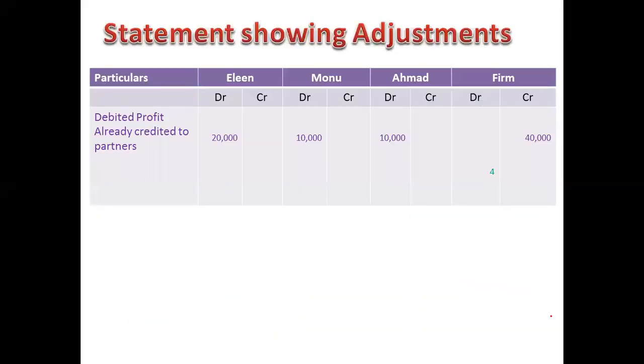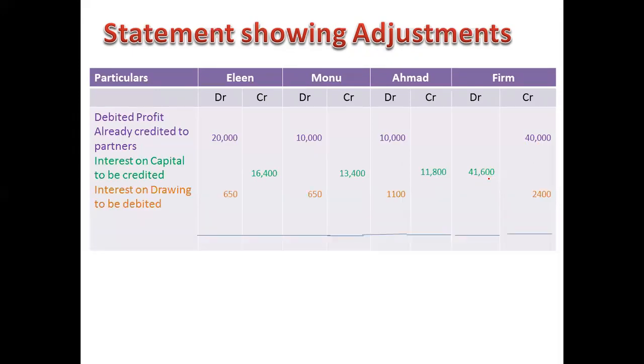After calculating these two amounts, now we'll prepare the analytical table showing the adjustment. First of all, we will debit profit already credited to the partners. How much profit have they already received? 20,000, 10,000, 10,000. This amount we will take back from the partners, and in the firm's account the amount comes to 40,000. After that, interest on capital is to be given. We have already calculated 16,400, 13,400, 11,800. Now this amount will be credited in the partners' accounts but debited in the firm's account.